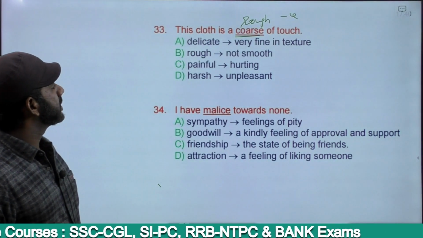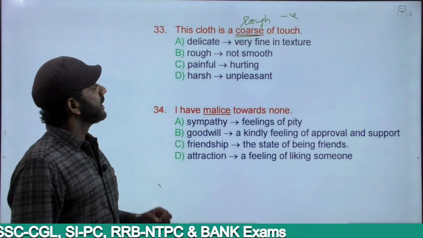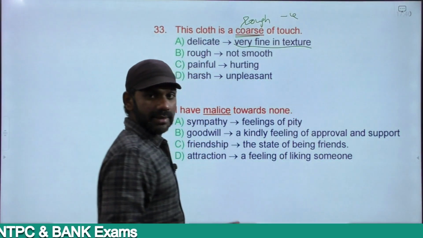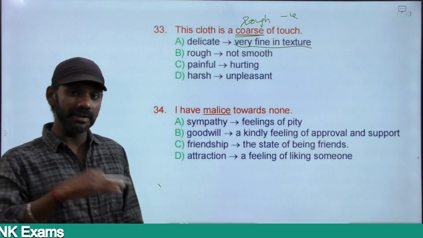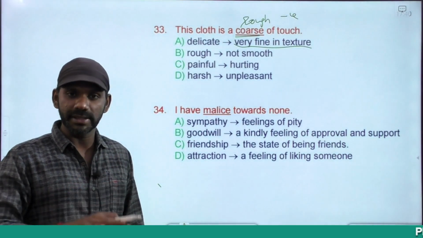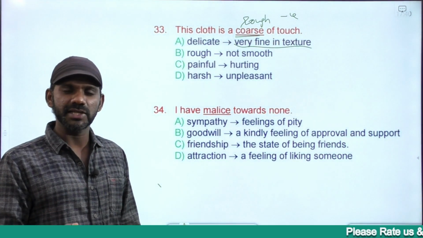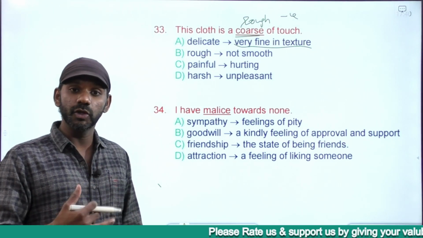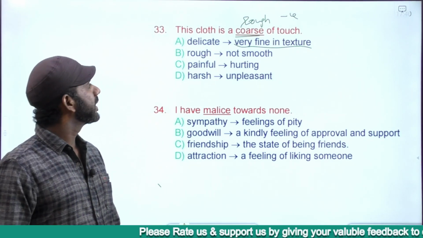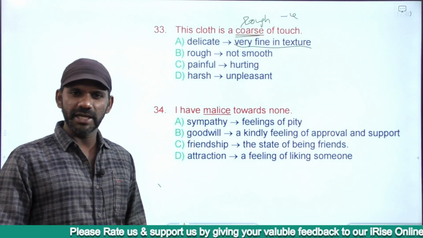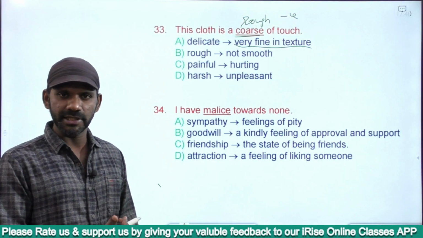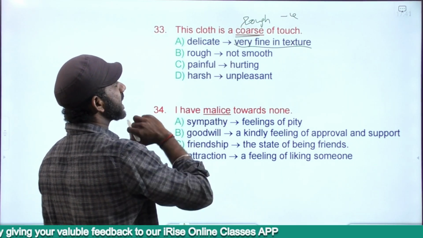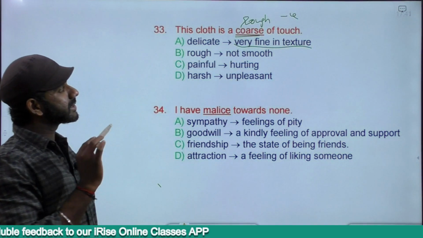Delicate, rough, painful, harsh. Delicate means very fine in texture. Delicate cloth, right? Body is different, weak body. There's another meaning of delicate when it comes to clothes. Very fine in texture means good quality, like good quality cloth. That's the meaning. Delicate, rough to touch, very delicate to touch. Yes, antonyms. Leave it. Rough means not smooth, negatively charged. The antonym of rough is a synonym of coarse.